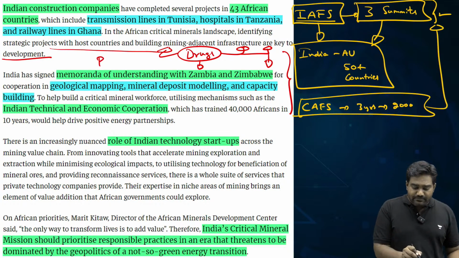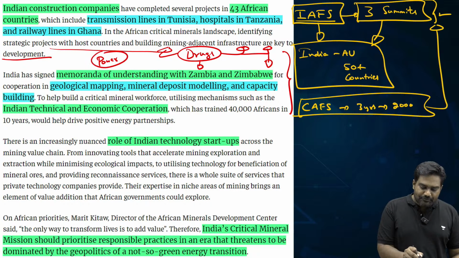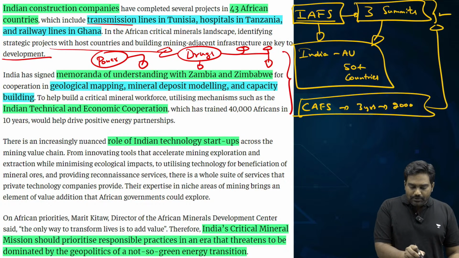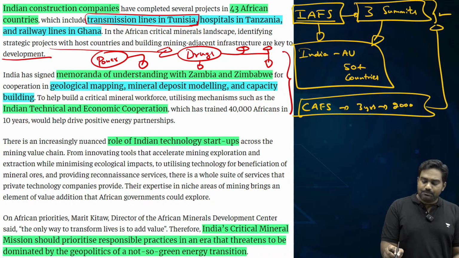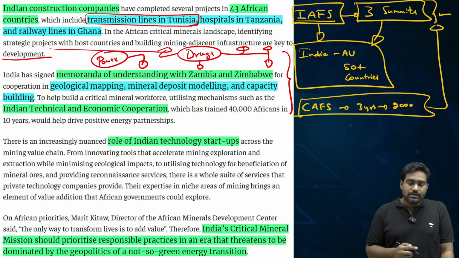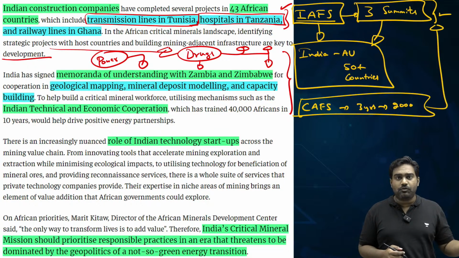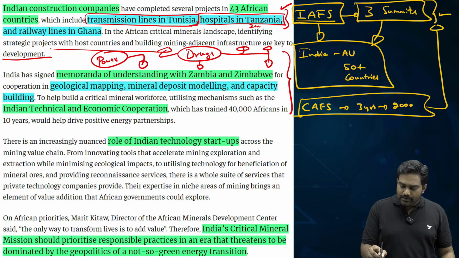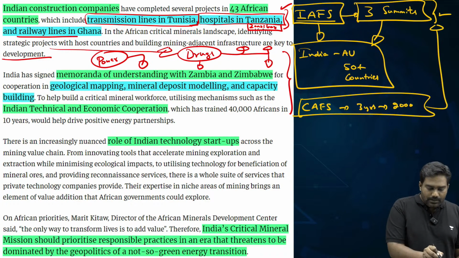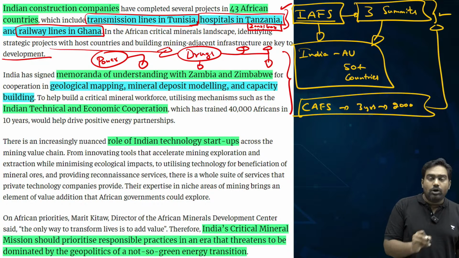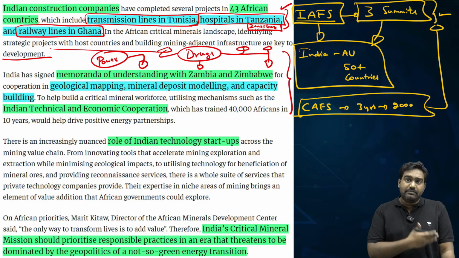India has invested in power projects in Africa. For example, we are working on transmission lines and power grids in Tunisia, in North Africa. There are Indian companies working on hospitals in Tanzania. We have spread our educational institutions as well. IIT Madras, for example, recently opened its first foreign campus in Zanzibar, which is a very important island belonging to Tanzania. There are Indian companies involved in a railway project in Ghana, in West Africa.